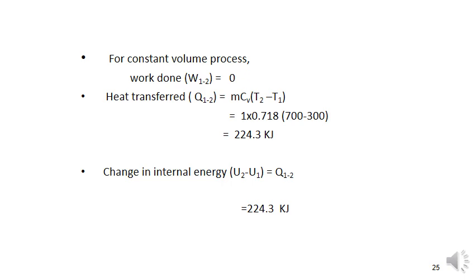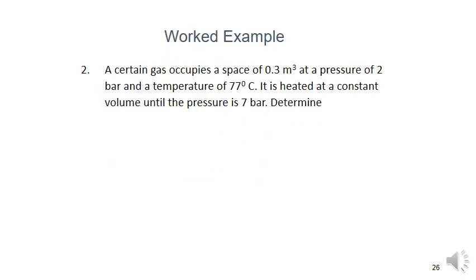Let's do another problem also. Go to the next slide. Here a certain gas occupies a space of 0.3 meter cube at a pressure of 2 bar and a temperature of 77 degrees centigrade. It is heated at constant volume. So the given condition is constant volume, so this process belongs to the constant volume process, until the pressure of 7 bar.